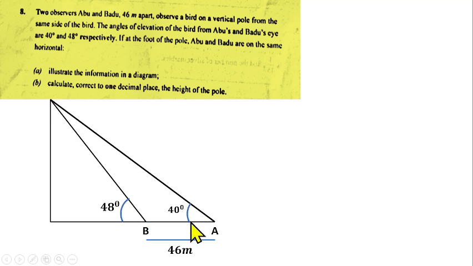So if you put Abu here and put Badu here, then you're having 40 here, you're having 48. That will be wrong, because you can't tell us that this angle here is bigger than this angle here. Rather, the angle here is bigger than the angle here. So that means Badu will be here, Abu will be here, because the angle for Badu is more than the angle for Abu, and the question was given to the student deliberately.